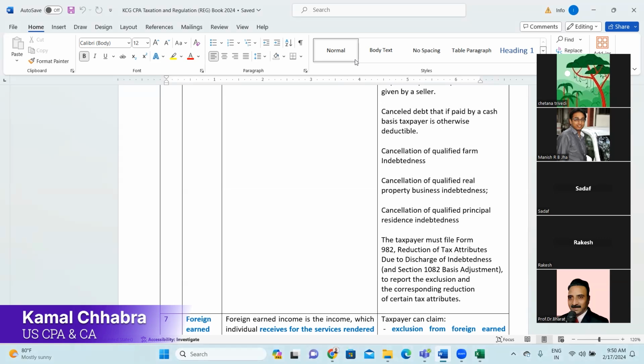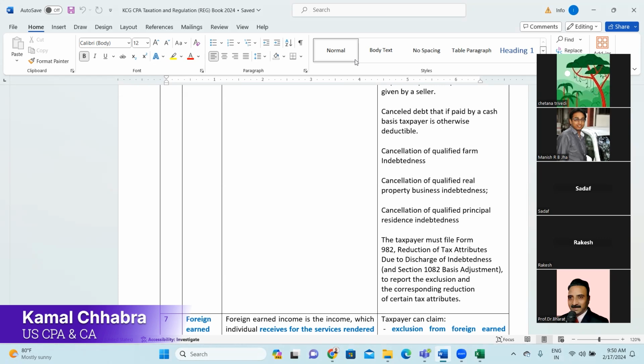So every year the government of the United States of America also gives a lot of relief or waiver of loans or waiver of interest for many farmers. That is generally considered non-taxable when the government waives the loans or the interest on the loan.